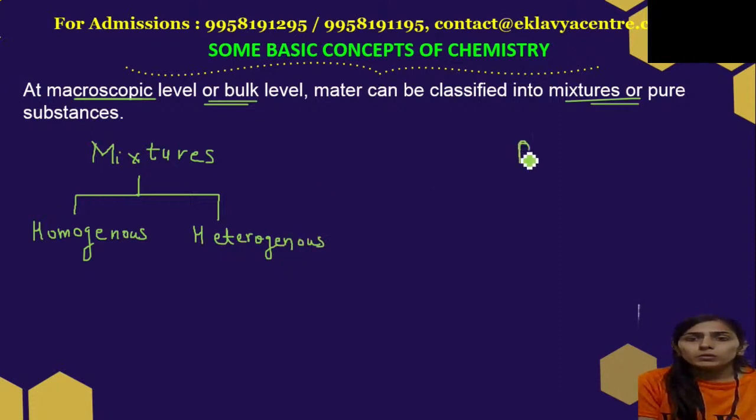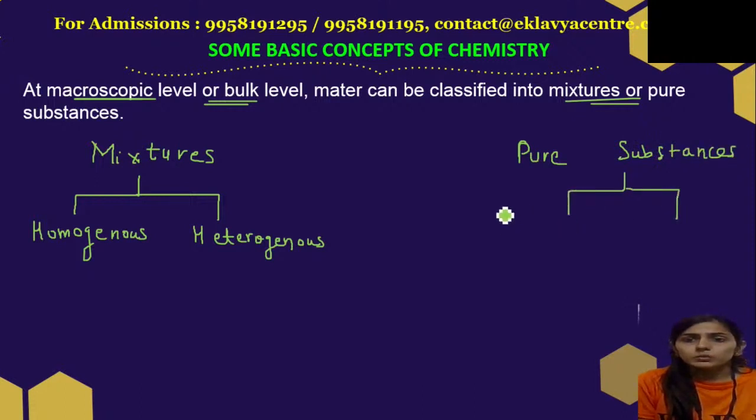And if I talk about pure substances, they are divided into two parts: elements and compounds.